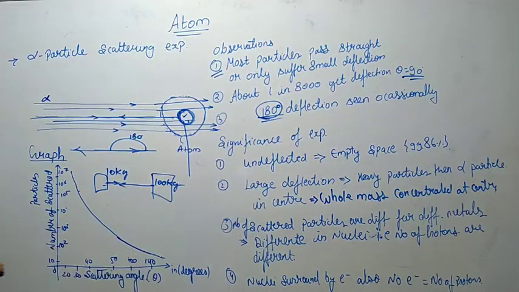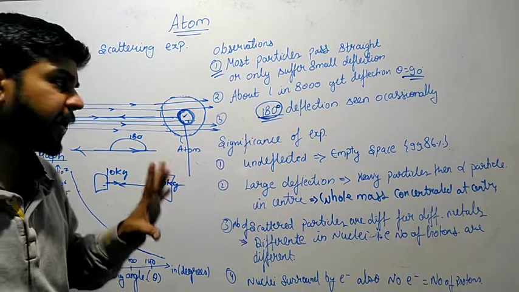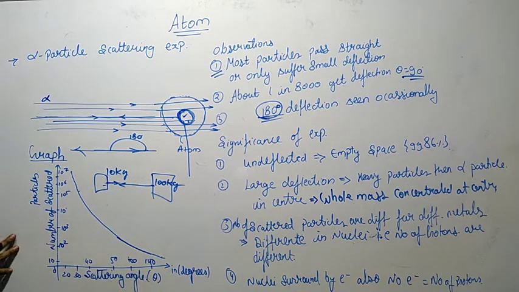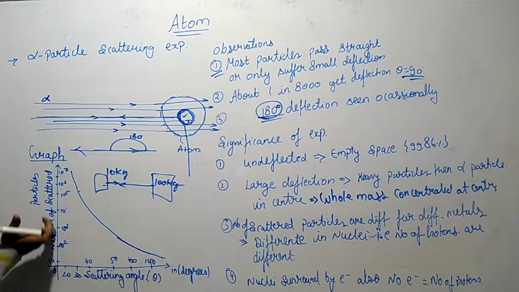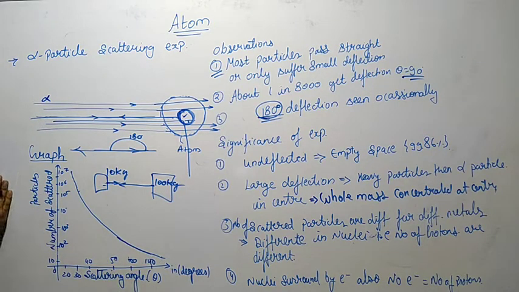So this is the significance, and after that they plotted a graph, which is again a very important graph. I hope you can see here. This axis represents the scattering angle theta, this axis represents the number of particles scattered.